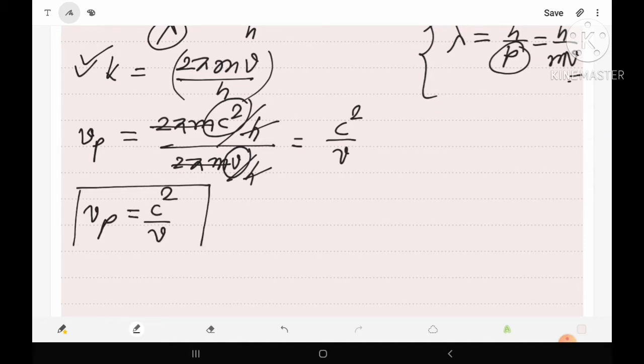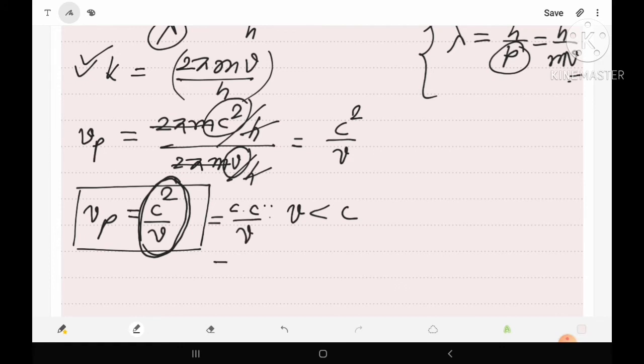Now from this equation, it is clear that the velocity of particle v is less than c, obviously. It will be in the range of c also, but its value could not approach the value of c, slightly less than c. So from the right hand side, we have concluded that this will be more than c, because it may be written as c into c upon v.